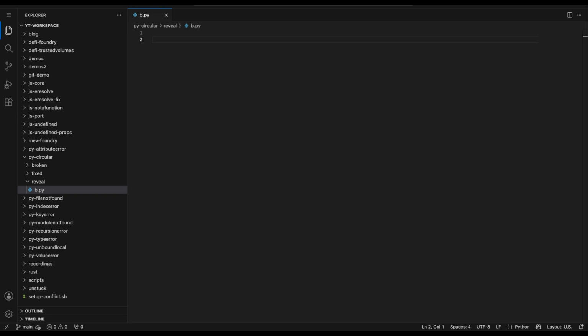Let's build the broken version so you can see it. This is b.py. At the very top, it imports greeting from A at module level, the moment B loads, then a helper function, empty for now. The other file, a.py, imports B at its top and defines greeting, so each file reaches for the other as it loads. Let's fill in the helper and run it. Here's B's helper filled in. It just uses greeting, the value it imported from A, nothing exotic. The trap isn't in the function body, it's that top line, the import that runs the instant B is loaded, while A is still only half built. Let's run the program and watch Python trip on exactly that.